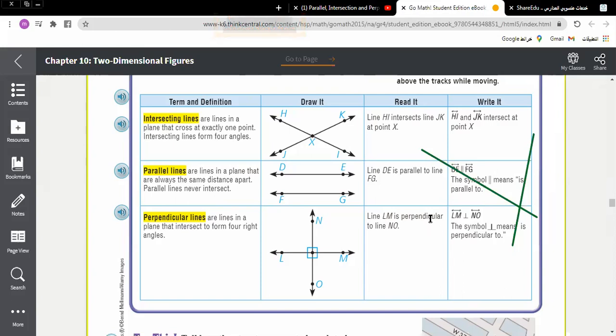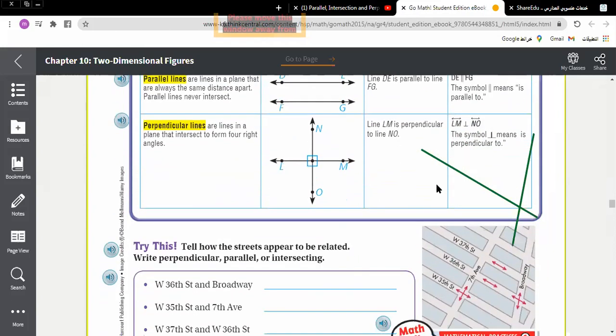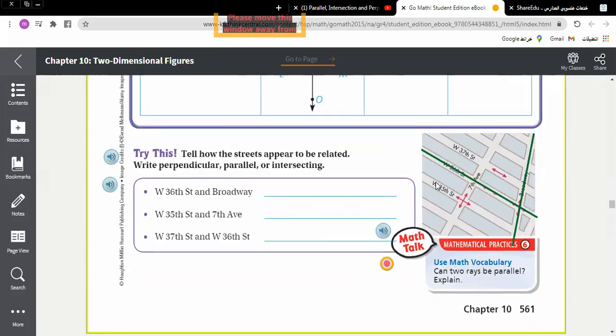Intersecting lines. Is this your final answer? Yes. So go down and write: W 36th Street and Broadway are two intersecting lines, right here.